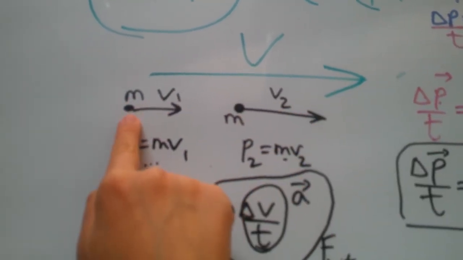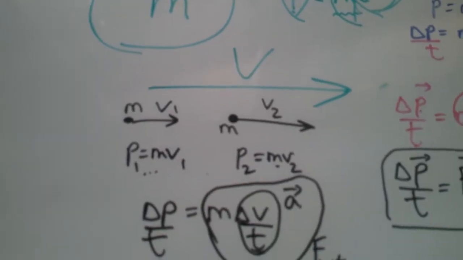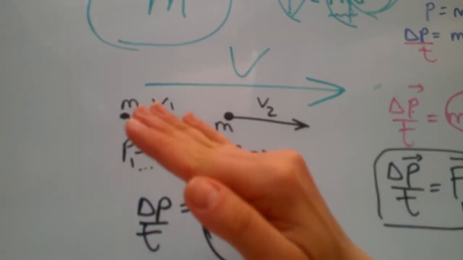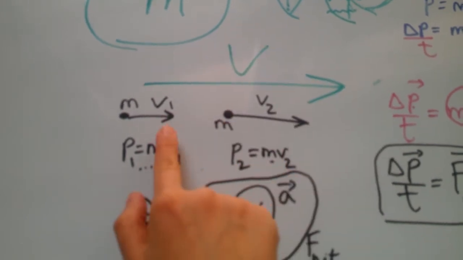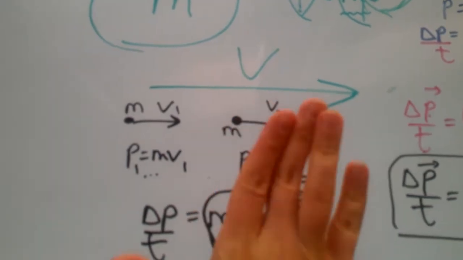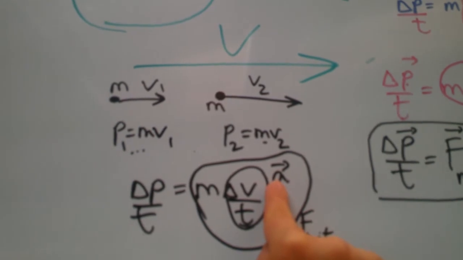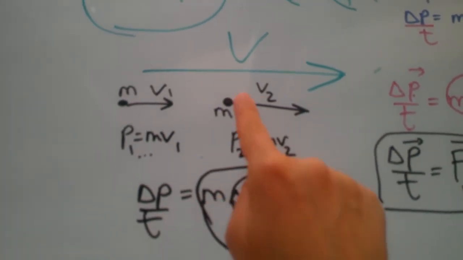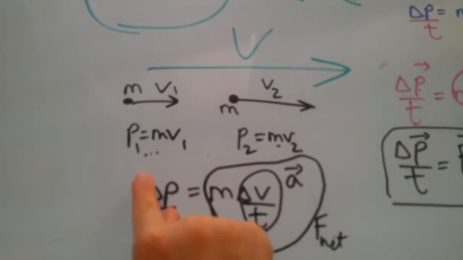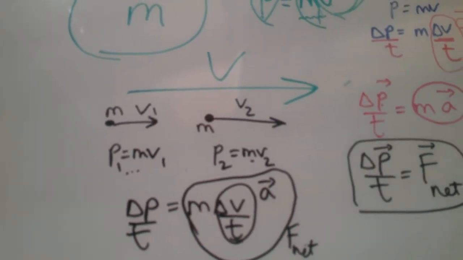If it were a car, it would be the acceleration due to me pressing on the gas pedal that gave rise to the speedometer number changing. So it's the pushing force of my foot on the gas pedal that gives rise to this F net, which means the acceleration times the mass of the car, which gives rise to the change in velocity, which again gives rise to the change in momentum. See how things hold together very beautifully.